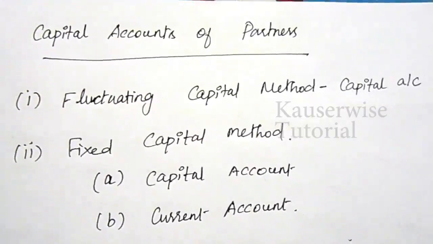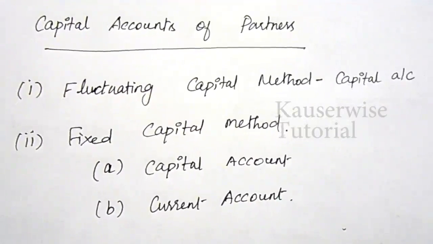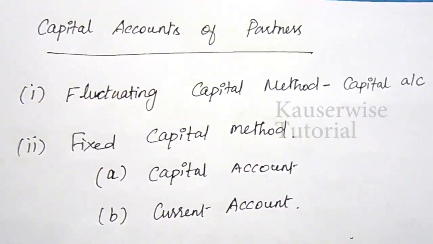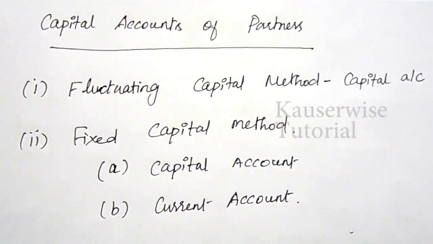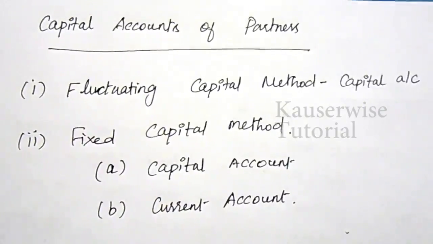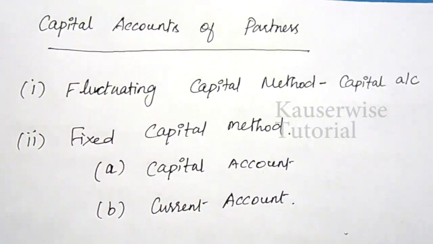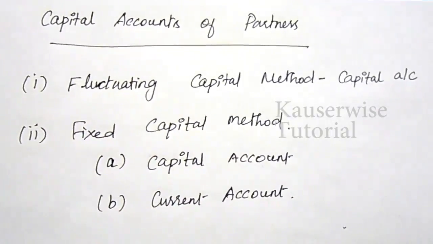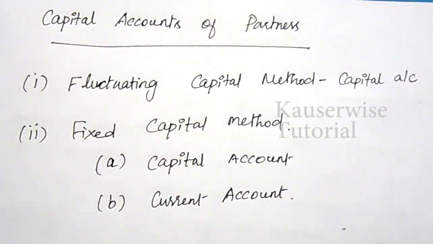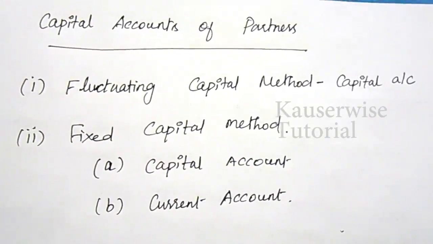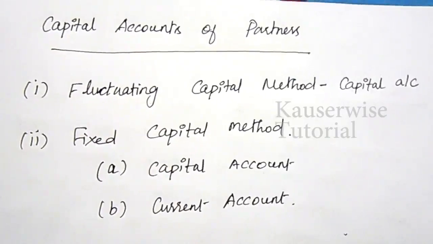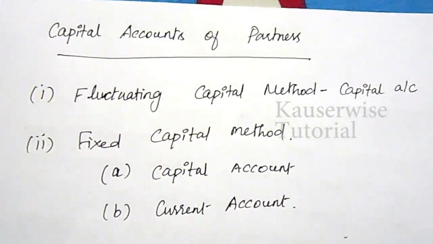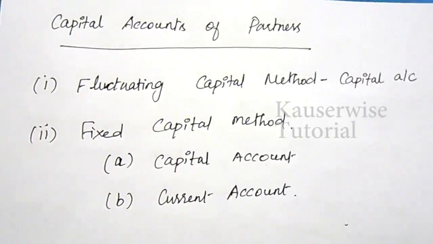In the accounts of partnership, first I am going to explain how to prepare capital accounts of partners. In a partnership firm, the transactions relating to partners are recorded in their respective capital accounts. Normally each partner's capital account is prepared separately. Generally there are two methods by which the capital accounts of partners can be maintained. The first one is fluctuating capital method and the second one is fixed capital method.